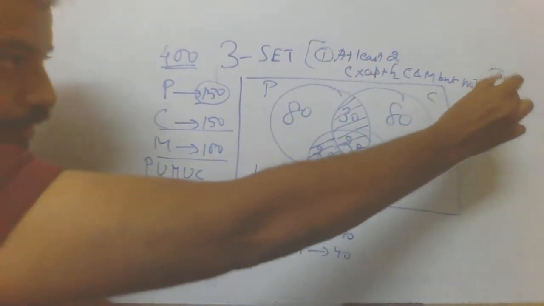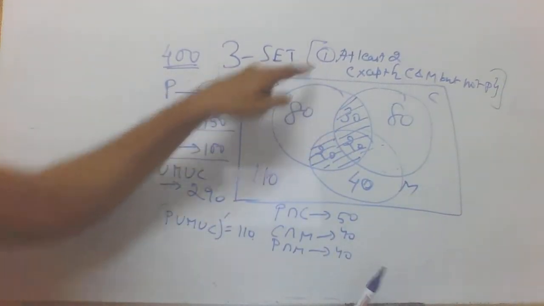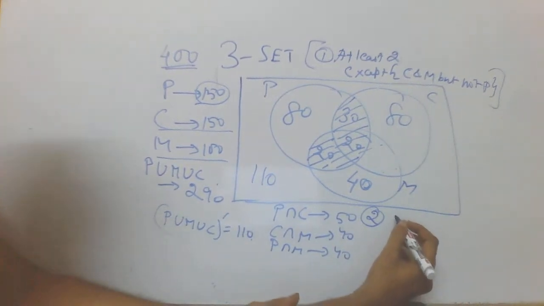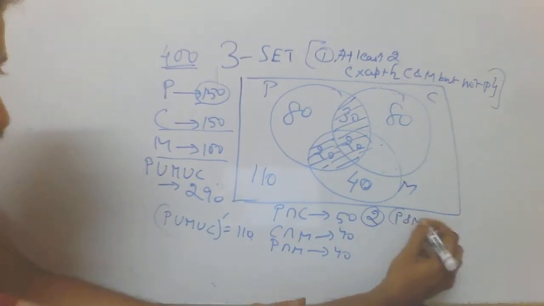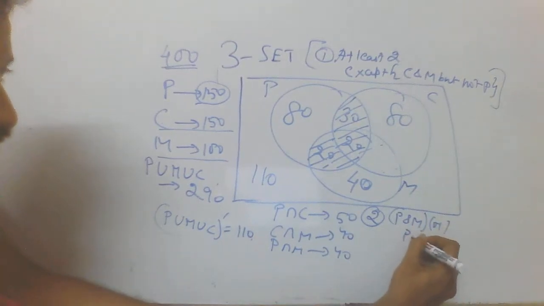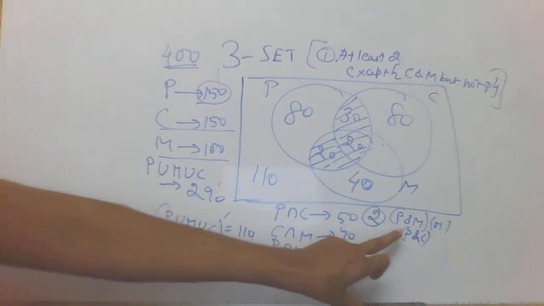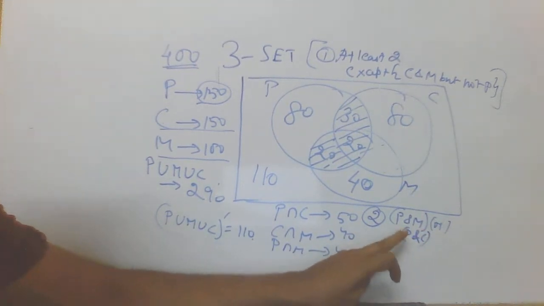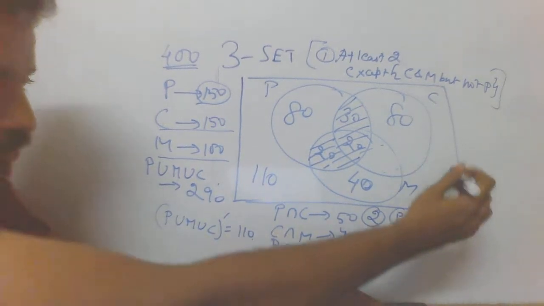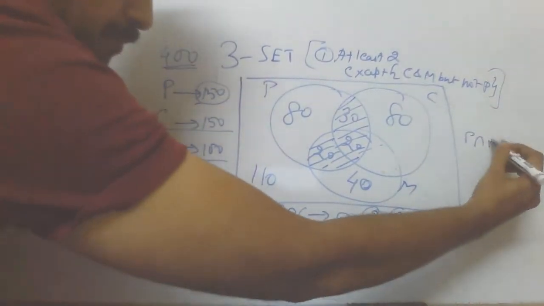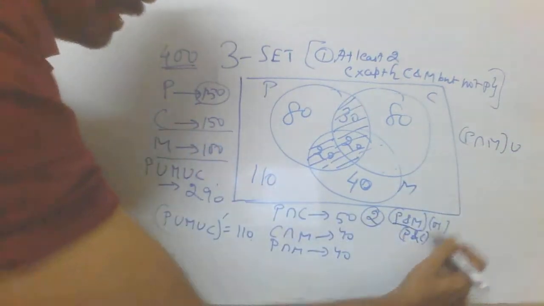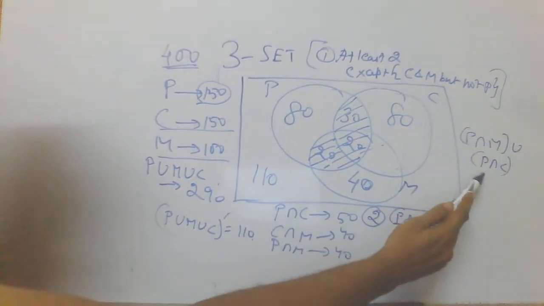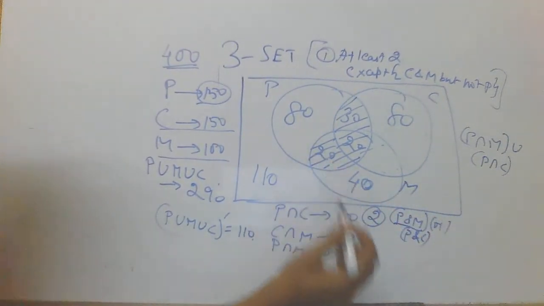The question framed for this particular region can also be the other way: the number of students who like exactly physics and maths or physics and chemistry. As I said in my earlier video, whenever OR terminology is used in set language, it refers to union. So P and M refers to P intersection M, union P and C means P intersection C. So it's a union of P intersection M with P intersection C.